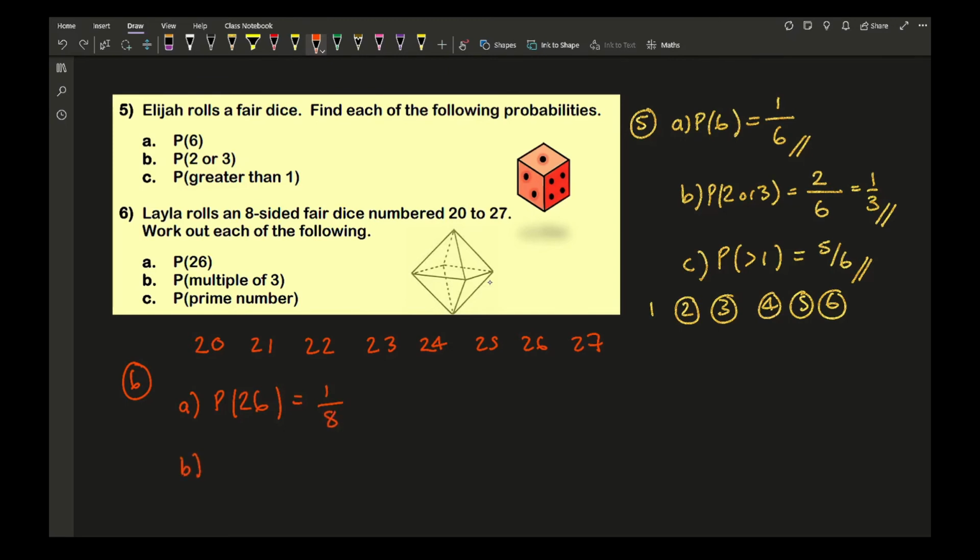With B, a multiple of 3. Multiples of 3 are basically numbers that are in the 3 times table. So how many of these are in the 3 times table? Well, 21's in the 3 times table, 24's in the 3 times table, and 27 is. So that's going to be 3 out of 8. And again, I can't simplify that fraction, so that's where it is. And then finally for C, which of these are prime numbers? Remembering our prime numbers, well, I've got 23, and that is it. So it's just going to be 1 out of 8.